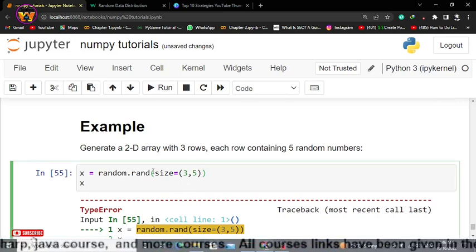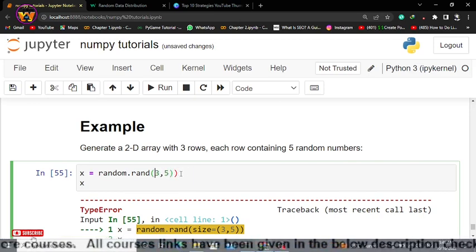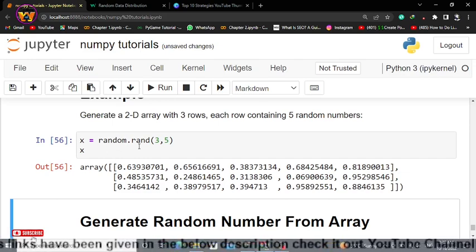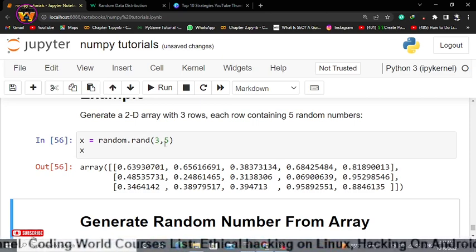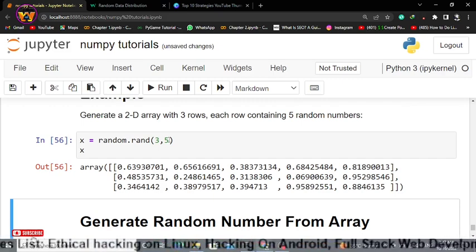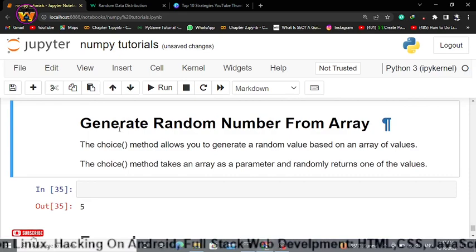So let's specify here without size, let's say without size, it will give you values. Whenever you use random integer, then you can specify the limit of your value, such as I want between 0 and 100, then you can pass size. But when you use rand, then you can directly pass the row values and column values without using size. This is the only difference between these two functions.